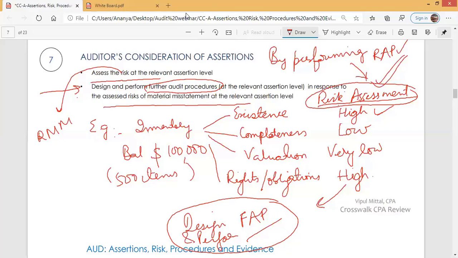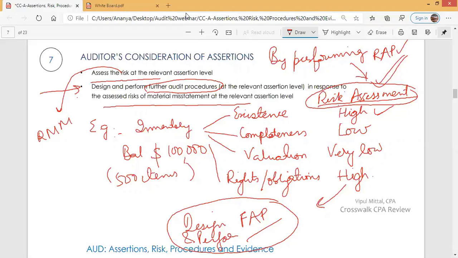Because the risk is high, the auditor himself will observe the physical inventory count. Because the risk is high, he will get confirmation of inventory at locations outside the entity. So he will get a confirmation from all the warehouses that are outside the entity, that are with third parties. Inventory with a third party, he will get a confirmation from them. Because the risk is high, accordingly, he will design his procedures. Accordingly, he will select the sample size, the number of items to be tested. So his risk assessment determines further audit procedures.